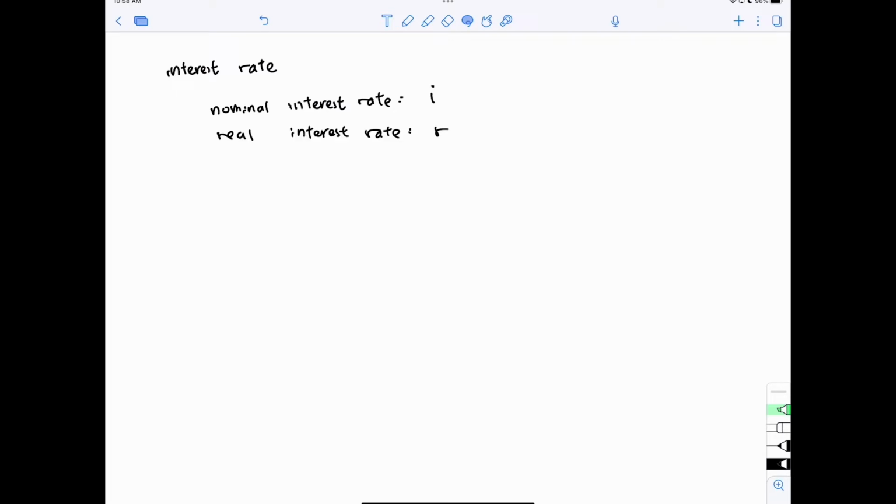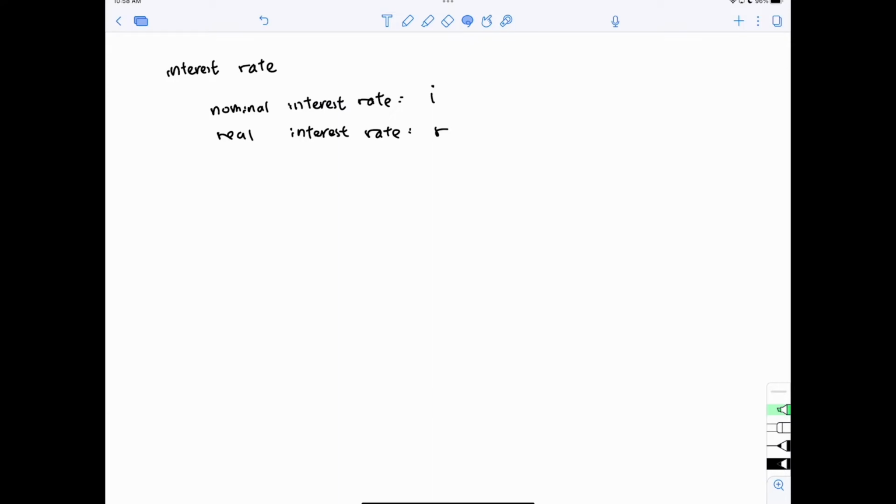But in economics, when we are talking about returns, we are more interested in the real interest rate, which is the interest rate that considers the changes in the price. Because when we go to the bank, it gives us an interest rate of 2%. But if the inflation rate is more than 2%, then the actual return we get does not equal 2%.